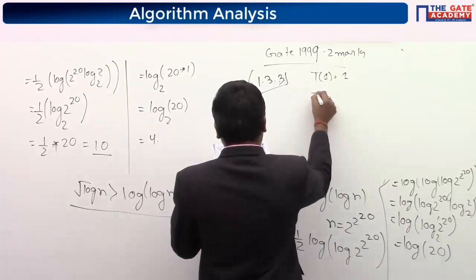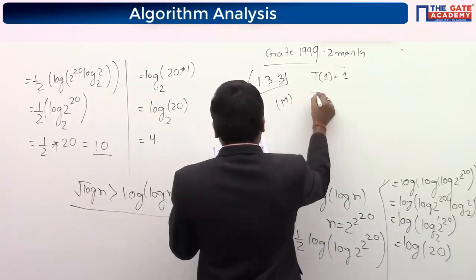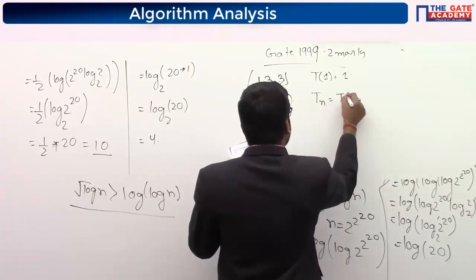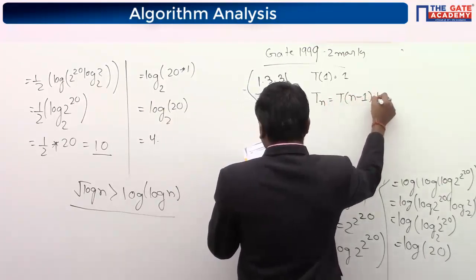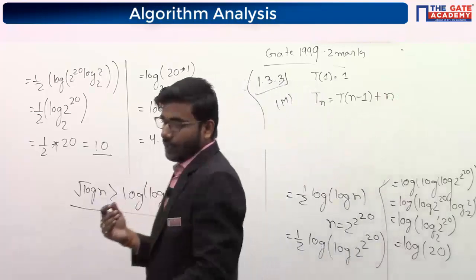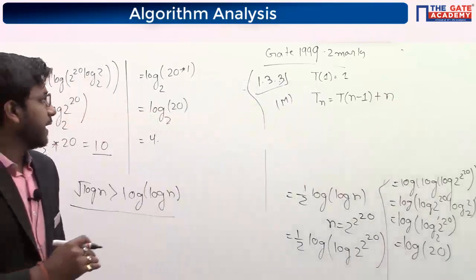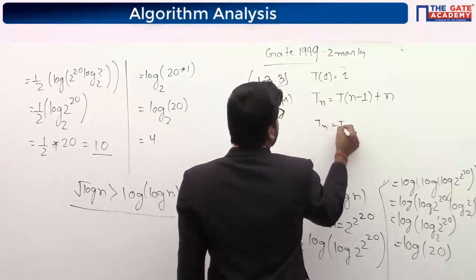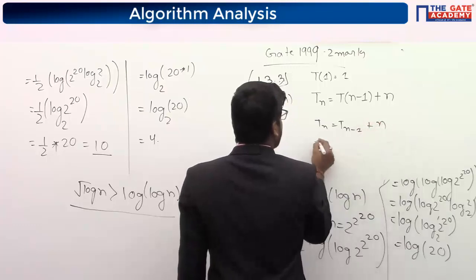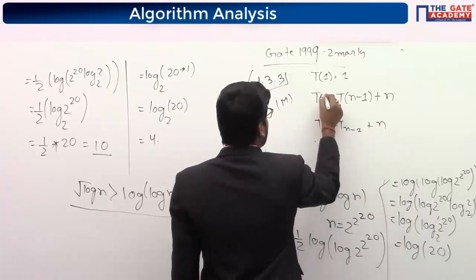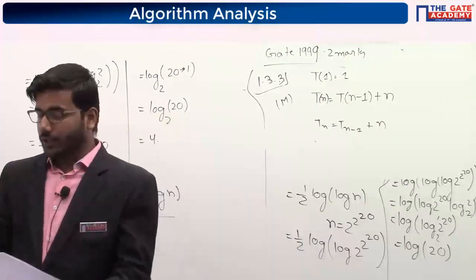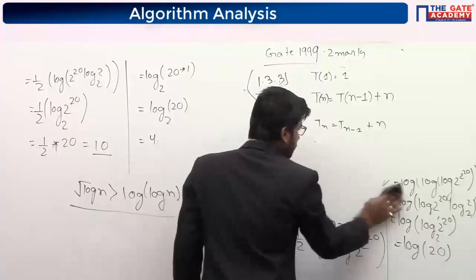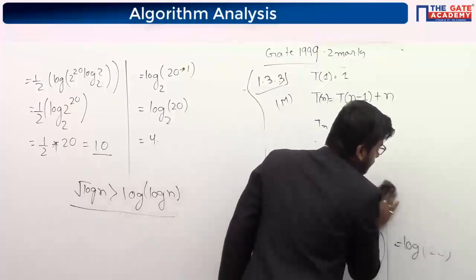Okay, so first I am solving M. T of n is equal to T of n minus 1. See, I am writing in that way. They have written in the bottom of that part like this, T of n equal to T n minus 1 plus n. So it is similar to this only, T of n equal to T n minus 1. Okay, they mean the same. So they do this thing just to confuse you people.